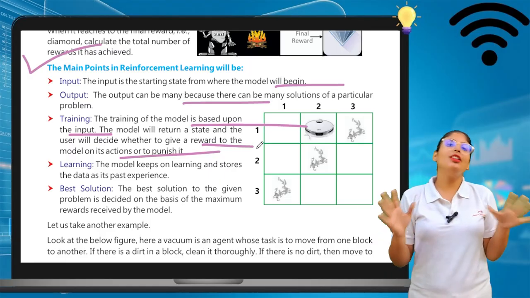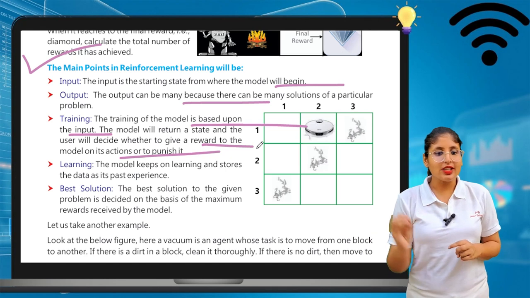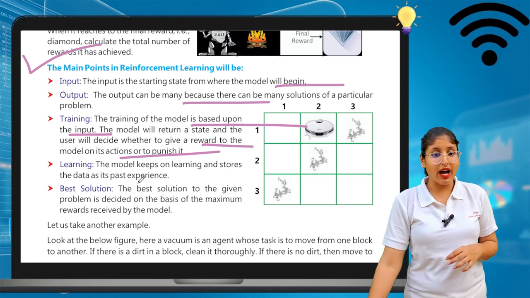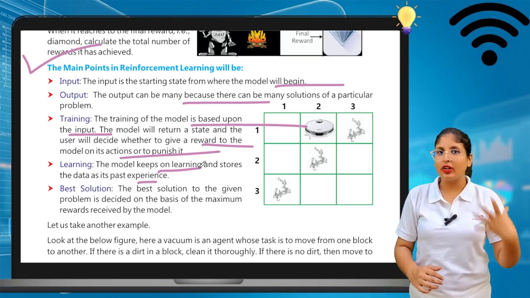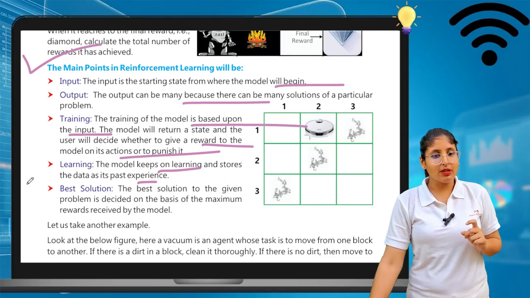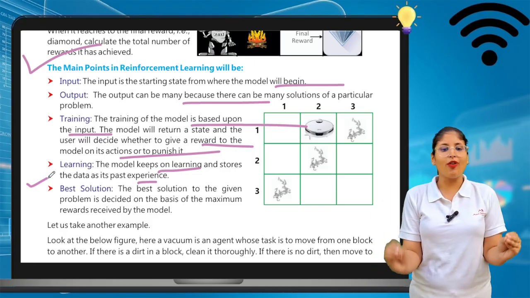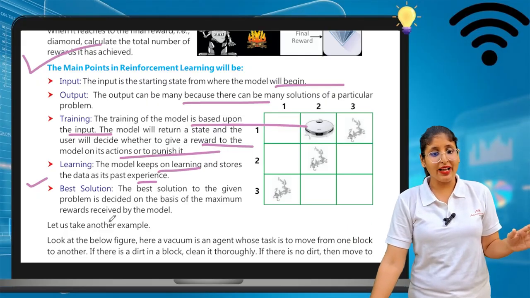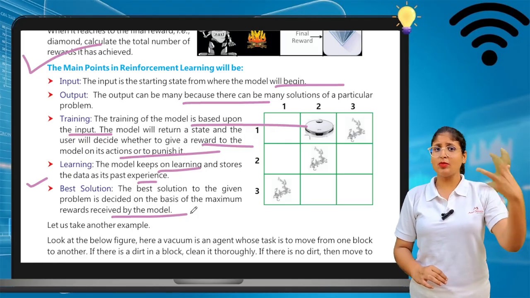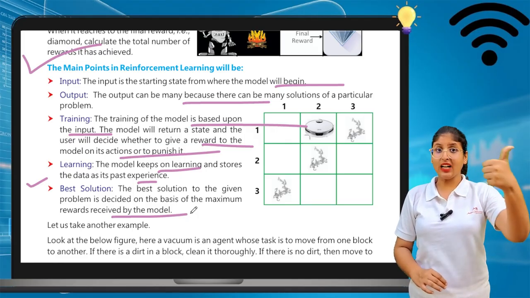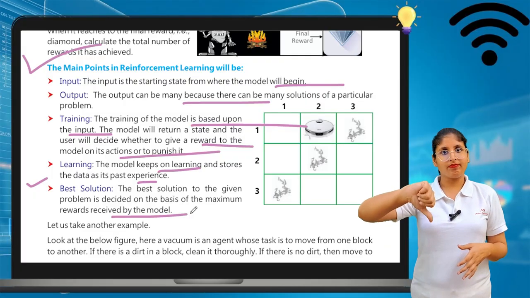Of course, we all love rewards. Okay. Next is learning. The model keeps on learning and stores the data as its past experience. So in learning, the model stores all its experience and data in itself. And the best solution to a given problem is decided on the basis of the maximum reward achieved by the model. If they can get as much reward as possible, that is a good point for them. If they do not get a reward, that is bad for them.